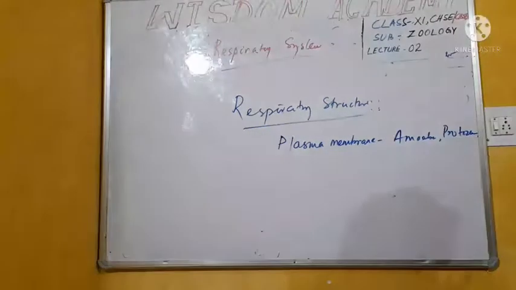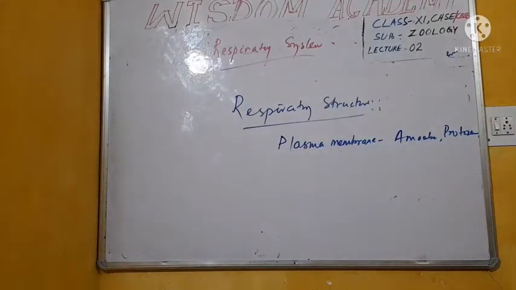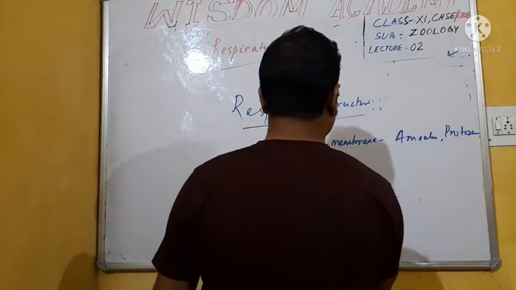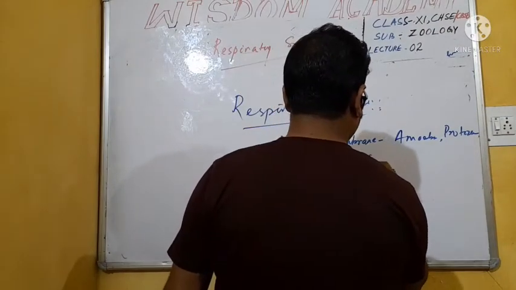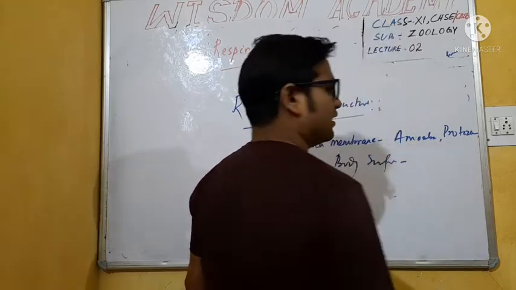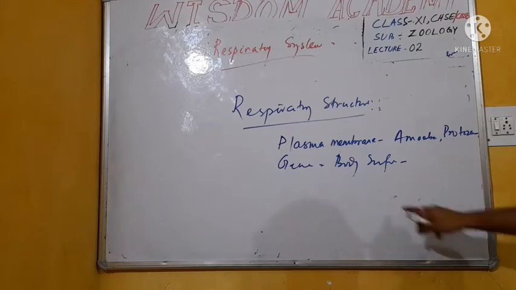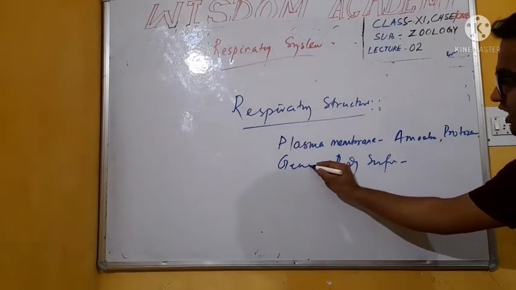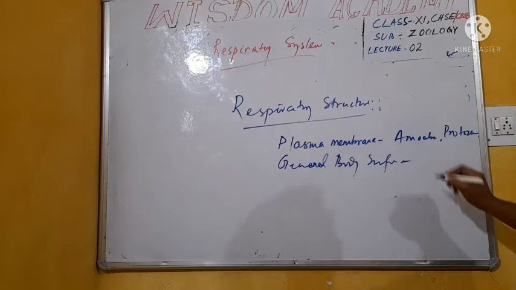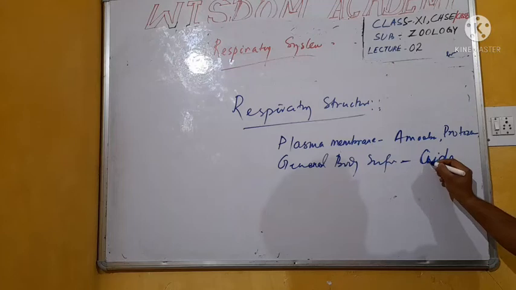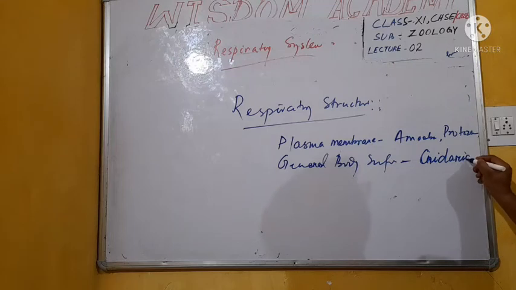Next, students, general body surface. Some living organisms respirate through the general body surface, like Cnidaria, etc.